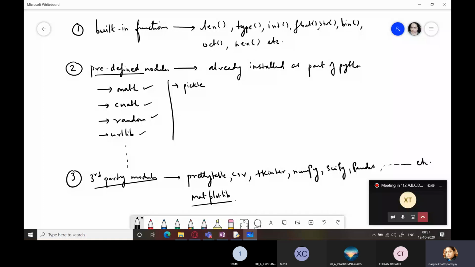There are thousands of modules available for doing almost all types of tasks. So working in Python was never so easy. All you have to do is import those modules and call those functions, and your work will be done very easily. This is the complete picture of all the inbuilt functions in Python. I want you all to note this down. Whatever I have written on the screen, please note it down.